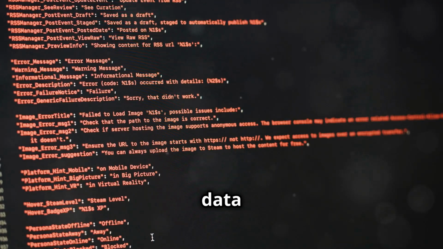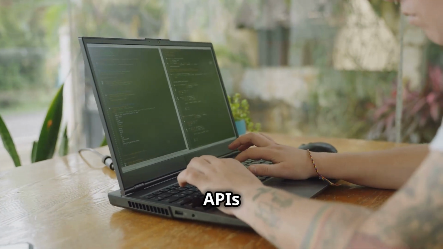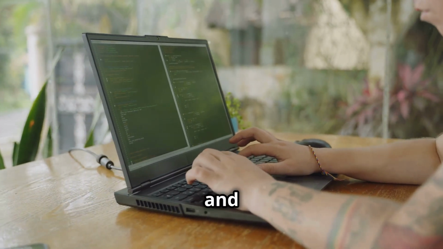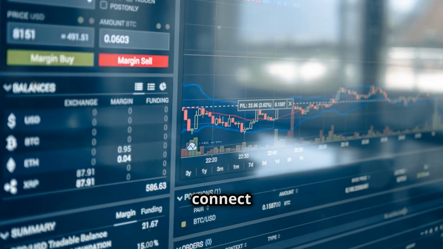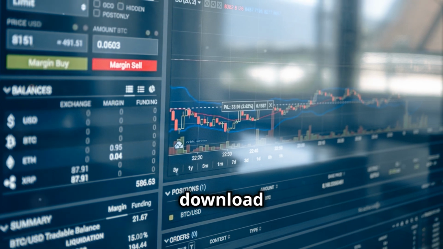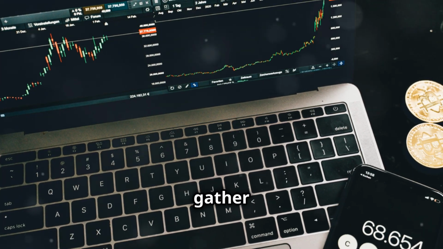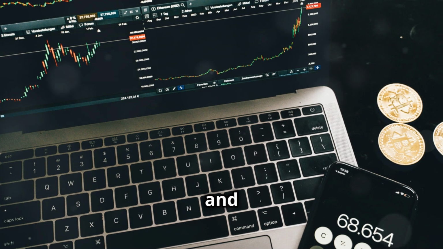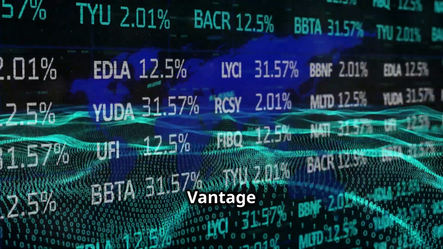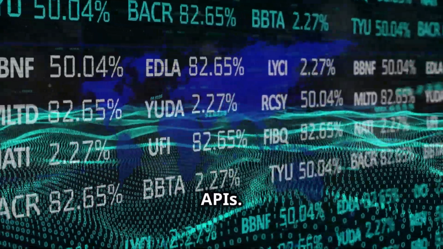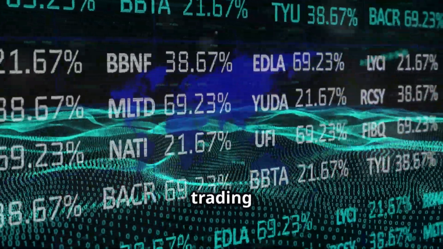We can obtain this data through APIs, or application programming interfaces. APIs are tools that allow us to access and retrieve data from various providers programmatically. APIs allow us to connect to financial data providers and download historical data. This automated process ensures that we can gather large volumes of data efficiently and accurately. Popular providers like Yahoo Finance and Alpha Vantage offer free and paid APIs. These platforms provide a wealth of data that can be used to train and test your trading bot.